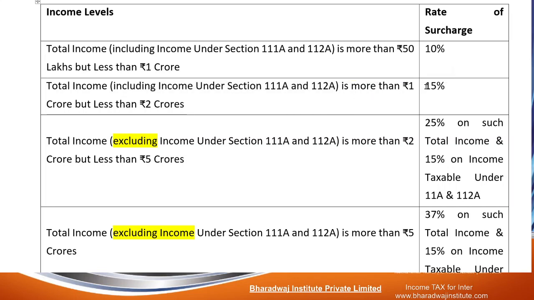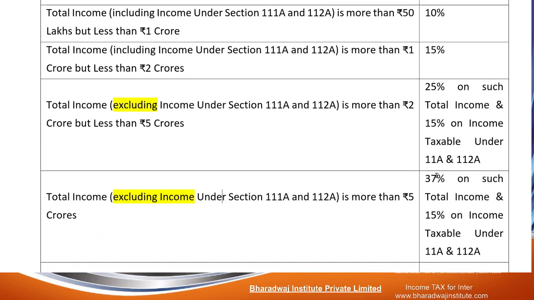Then 15%, more than 1 crore. If it is more than 50 lakhs up to 1 crore, 10%. Total income excluding that is more than 2 crores up to 5 crore means 25%. If it is more than 5 crore means 37%. So that 15% is applicable for those special rate items which are covered by STT, security transaction tax.